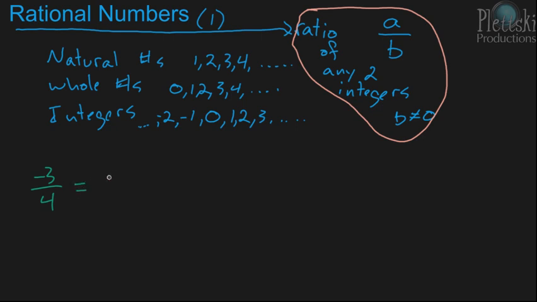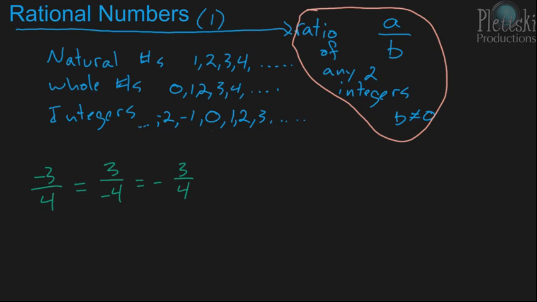Another way to write that same thing could be 3 over -4. Or you could put the negative out front and put 3 over 4. Now these are all equal because anytime you have a negative divided by a positive, you'll get a negative. And with 3 over -4, you have a positive divided by a negative, you get a negative. Or you have two positives, a positive divided by a positive, and then you just make the whole thing negative. So that's 3 different ways that you can write the same rational number, the same fraction.